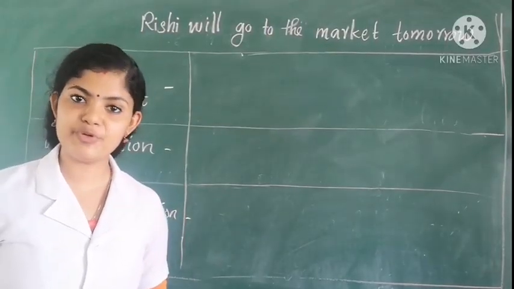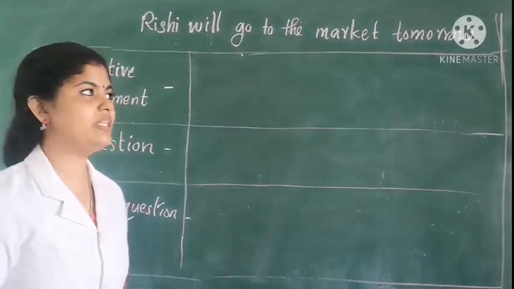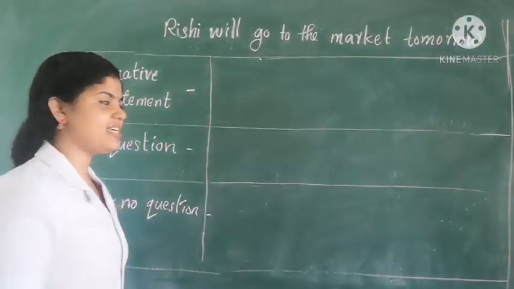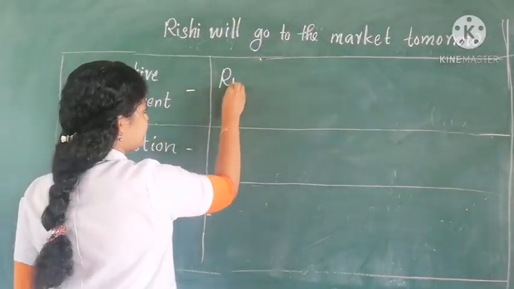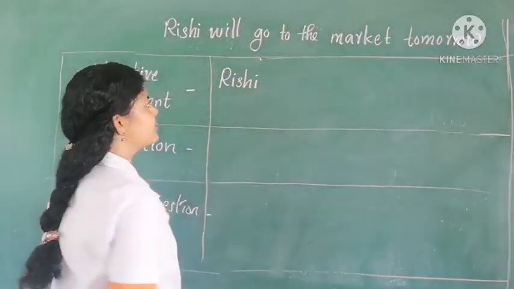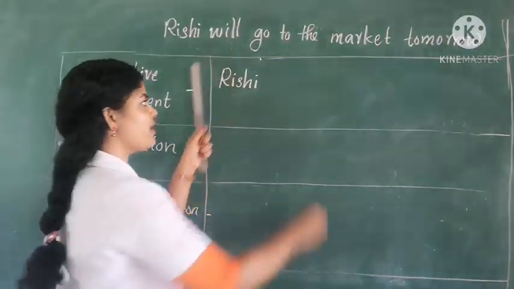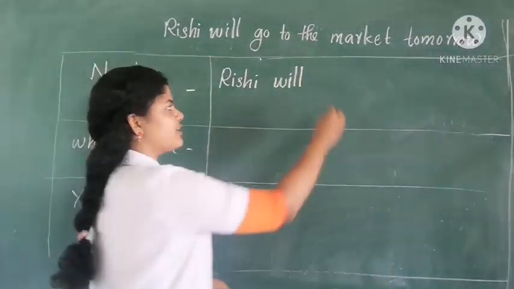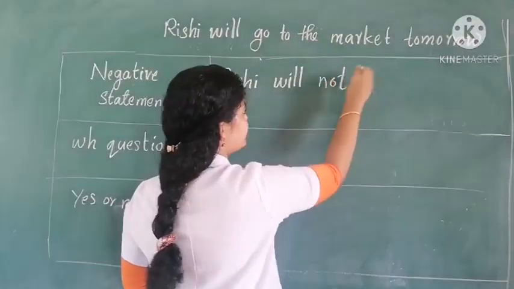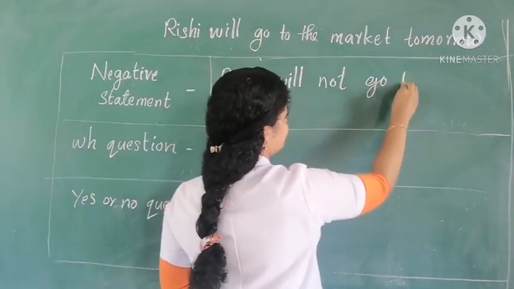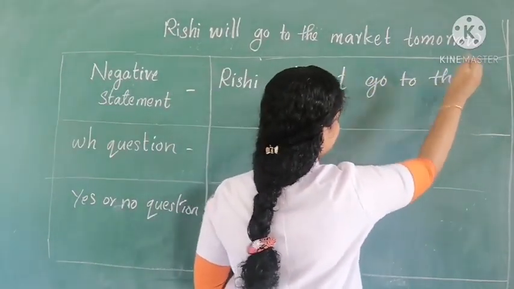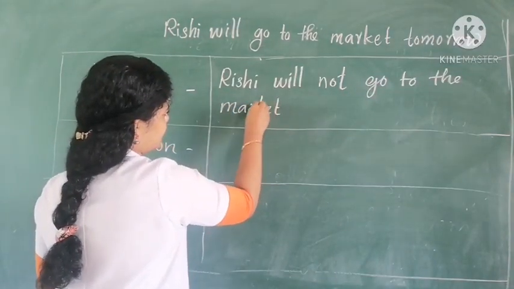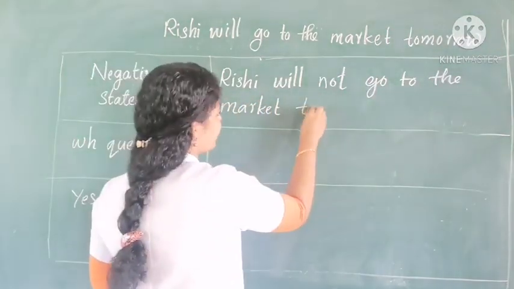For that we have to use not with the will. Okay. How can we change it? Yes. Rishi will not go to the market tomorrow.